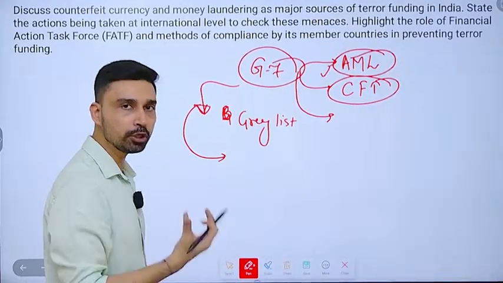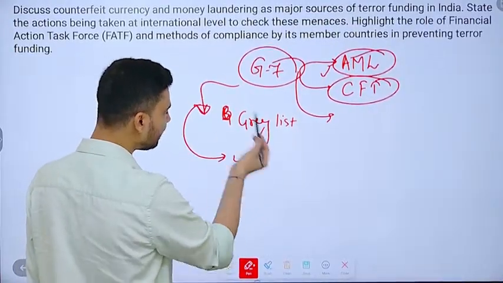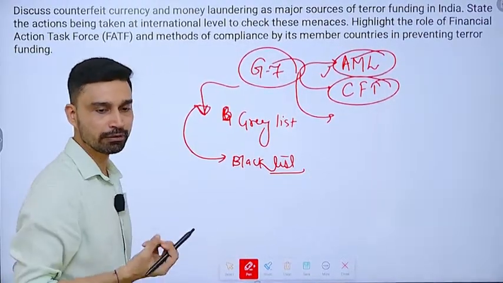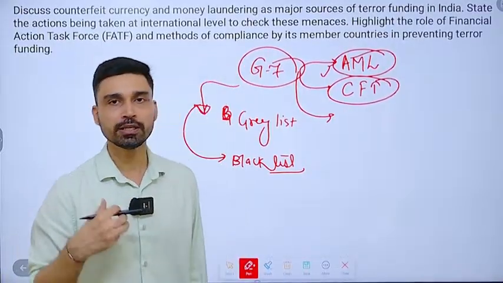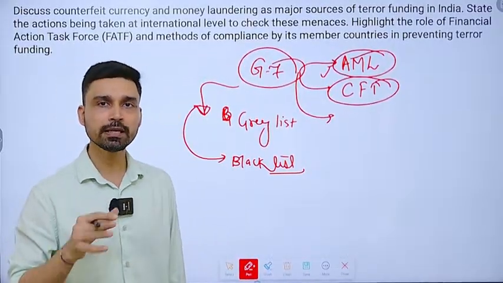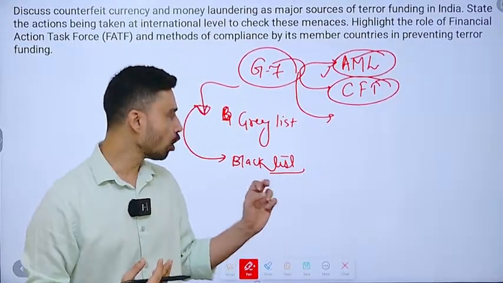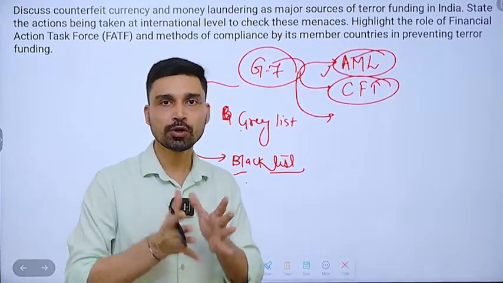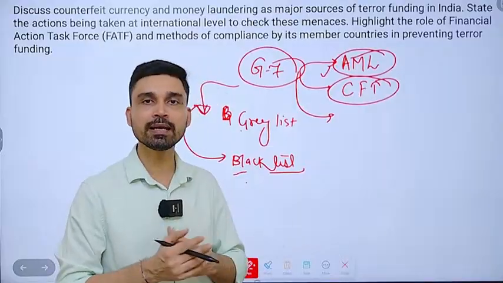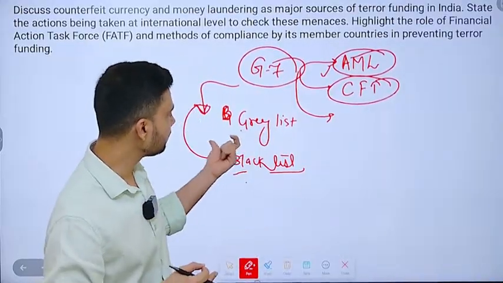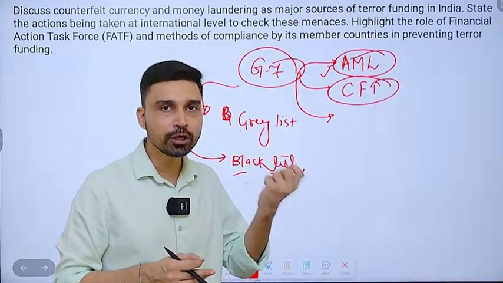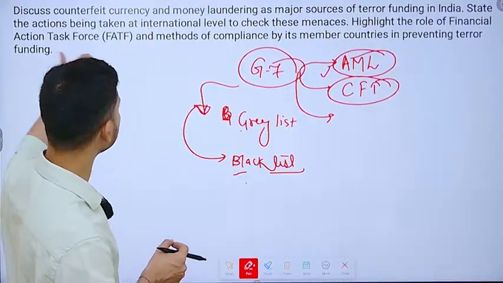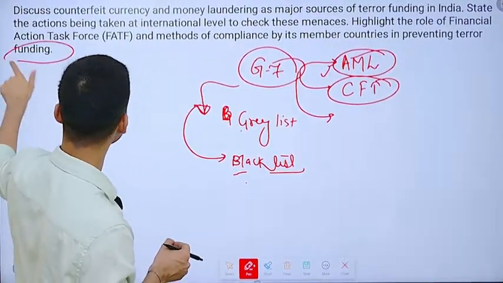Even after being put in the grey list, if a country does not mend its ways, then it can be put under the blacklist, which is economic suicide, financial suicide for a country, because it is akin to sanction. Strong economic sanctions can be imposed on these countries. Any international financial institution would not be willing to work with countries in the grey list or blacklist. At the same time, getting loans or funding support from the IMF and World Bank can be extremely tricky if they are in the grey list or blacklist. So these act as punitive measures, by which FATF can ensure that its members comply with the AML norms and the combating the financing of terrorism norms.